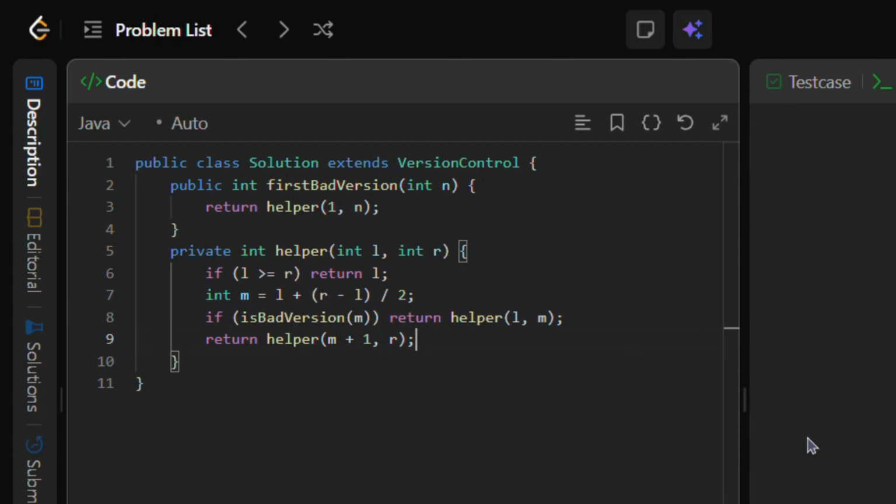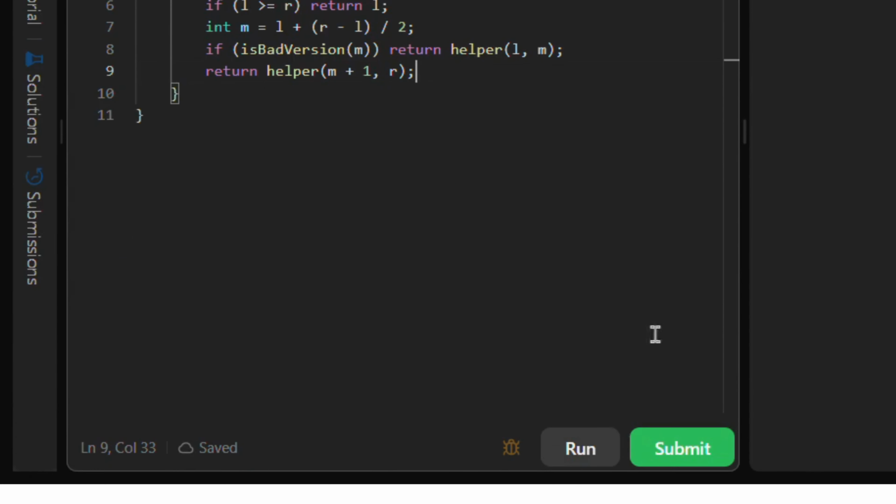It passes the full range into a recursive helper, then it cuts the range in half at each step, based on whether the midpoint is good or bad. It keeps narrowing until only the earliest failing version remains. Efficient, simple, and elegant. Check.